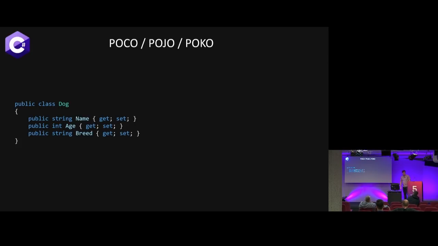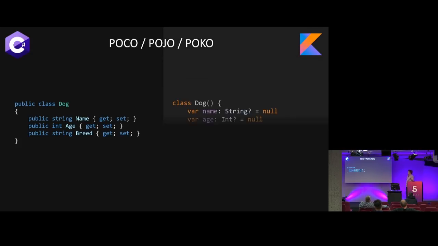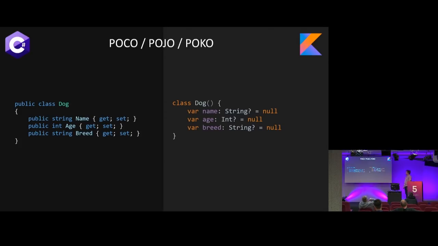So here we have a C#7 version of a POCO for a dog that has a name, an age, just an integer, and a breed. It's as simple as we can get it, right? So in the Kotlin world, we have the exact same structure, and I'm going to start by pointing out some of the differences here, right? So you'll notice right away everything is explicitly nullable or non-nullable, reference types, value types, or whatever.